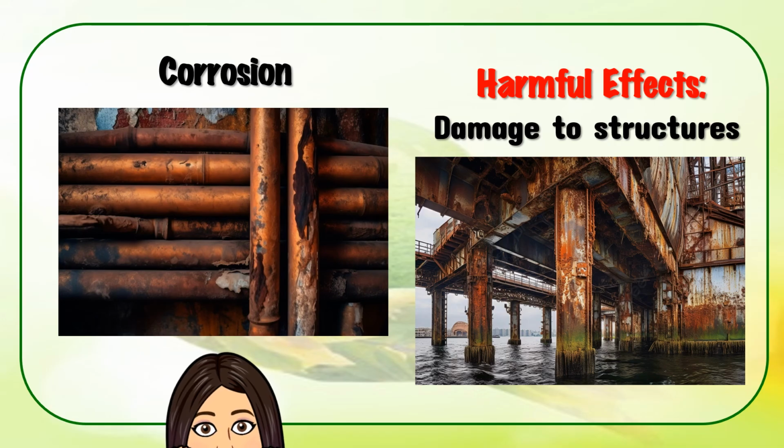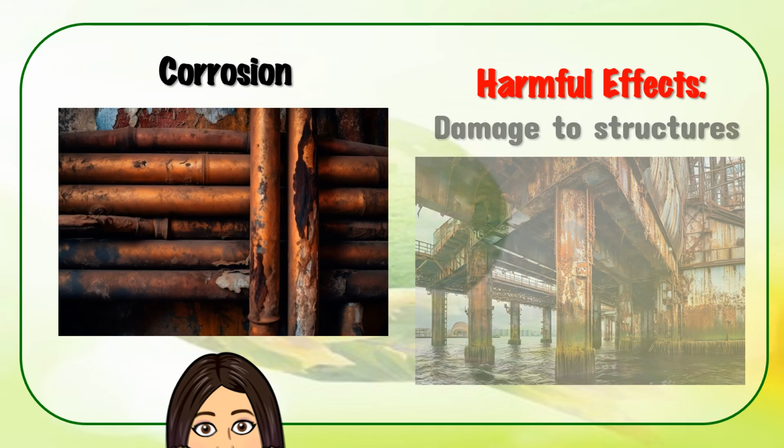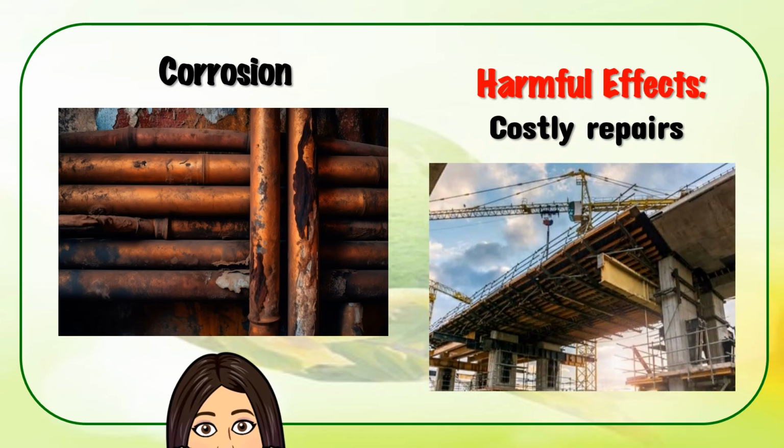Corrosion can weaken metal structures like bridges, buildings, and pipelines, leading to collapses, leaks, and other accidents. Costly repairs. Fixing or replacing corroded metal objects can be expensive and time-consuming, especially if they are critical infrastructure or equipment.